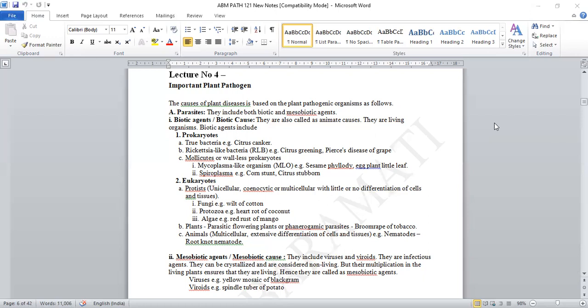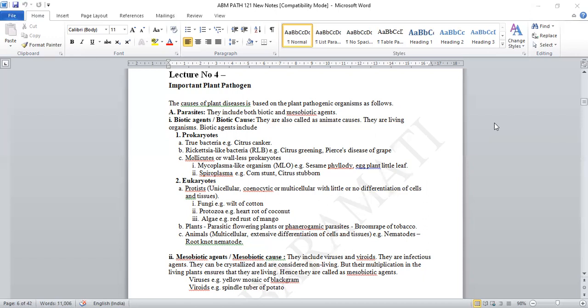And B, that is plant parasitic flowering plants, or phanerogamic parasites, for example broomrape of tobacco. What happens is that there are some plants which also come under eukaryotes. The plant parasitic flowering plants, Cuscuta, Loranthus, Orobanche, parasitize some of the crops or some of the horticultural plants. So that comes under that particular category of plant parasitic flowering plants, or phanerogamic parasites. There are so many examples of this. In case of this, the example given here is broomrape of tobacco.